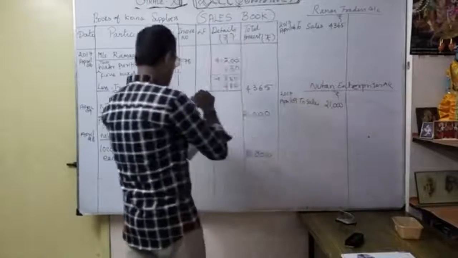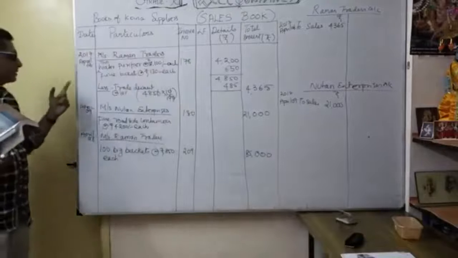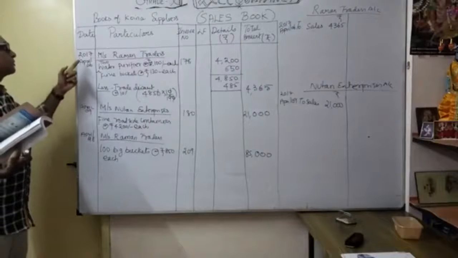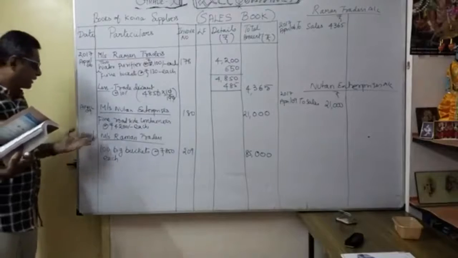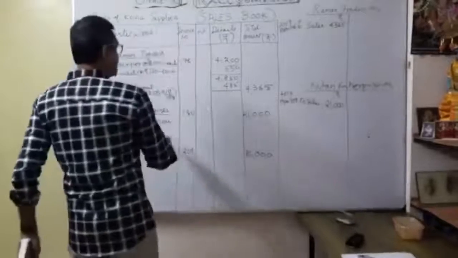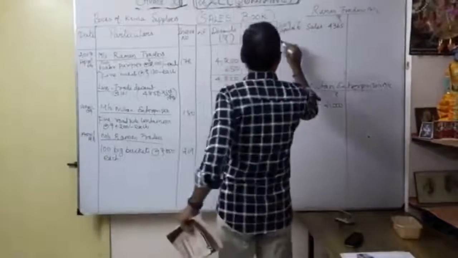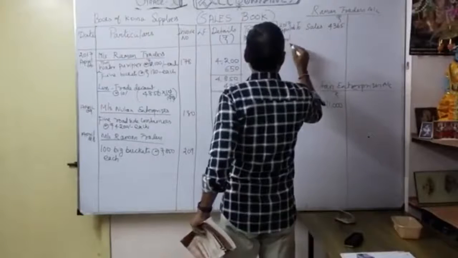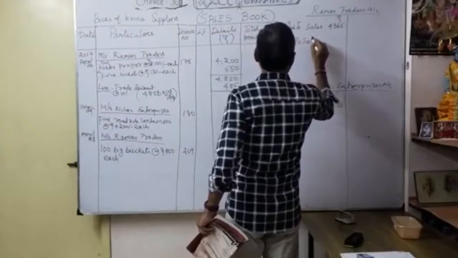Okay. So now we recorded whatever transactions in April 2017. So April 6, April 9, April 28. So simultaneously, now I'm going to write Raman Traders. So already we created the Raman Traders account. So it is April 28 again to sales.